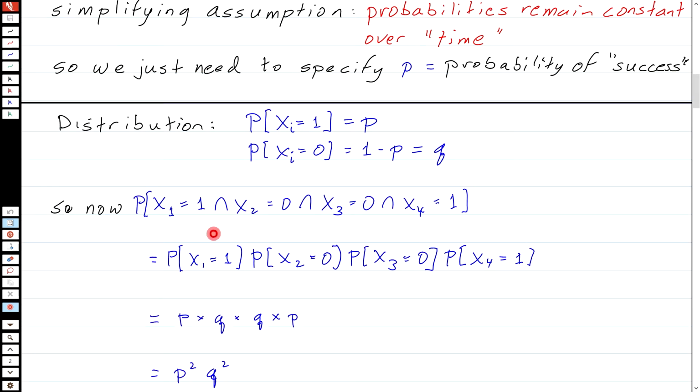So now the probability that x1 is 1, x2 is 0, x3 is 0, and x4 is 1 is just the product of those four probabilities, which is going to be p for this one, times q for this one, times q for this one, times p for this one, which gives me p squared q squared.